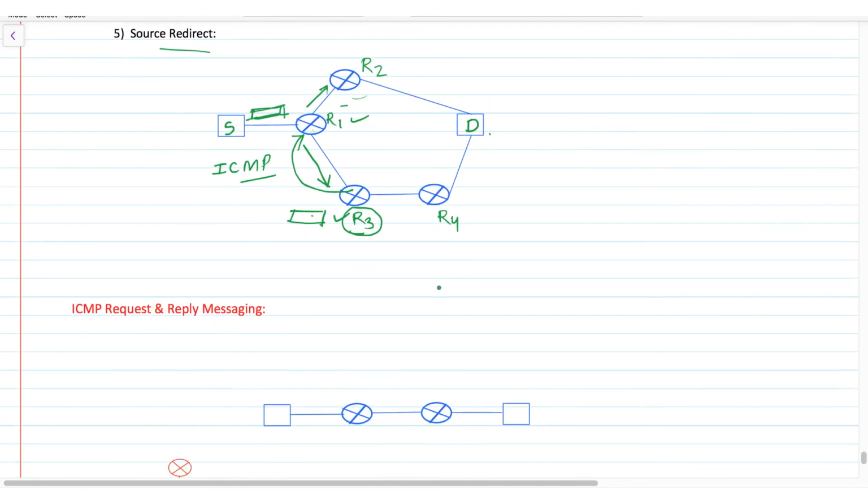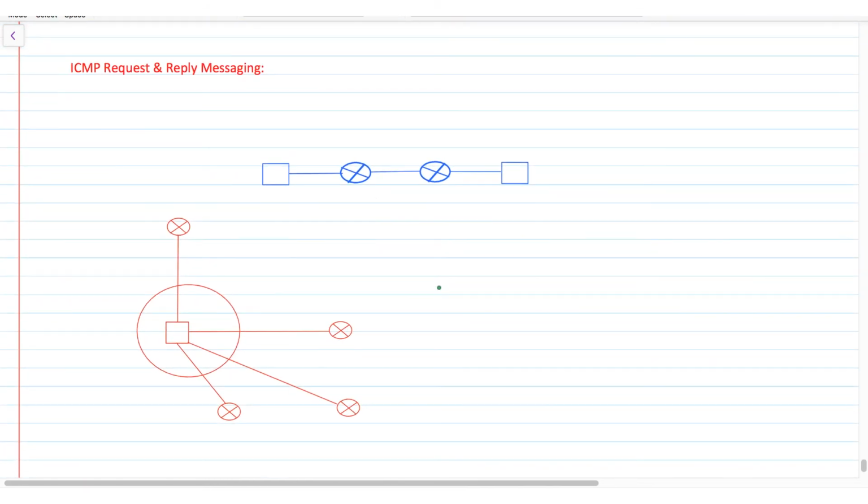Next is ICMP request and reply messaging. The ICMP request and reply messaging is used to test whether the network layer of the destination and intermediate nodes are working or not. As we know that if this is the source S and this is the destination, then this